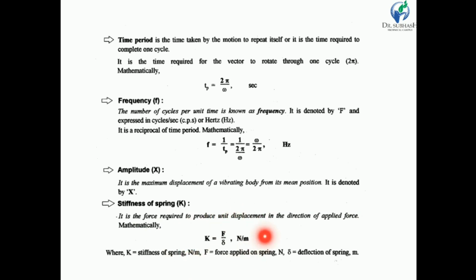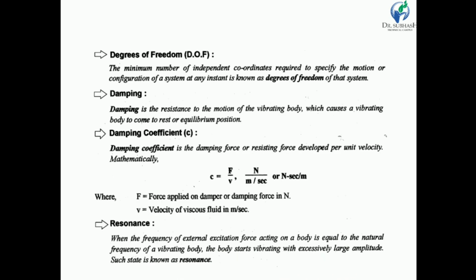So force upon deflection. The stiffness of a spring is the force required to produce a unit displacement in the direction of the applied force. Mathematically, capital K is equal to force divided by delta. Here K is the stiffness of the spring in Newton per meter, F is the force applied on the spring in Newton, and delta is the deflection of the spring in meter.